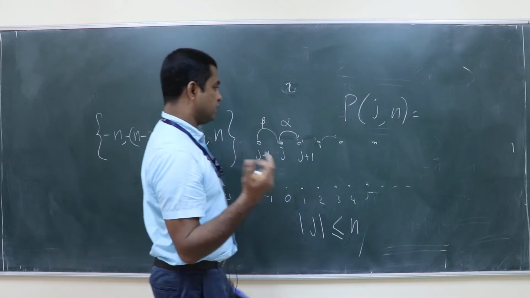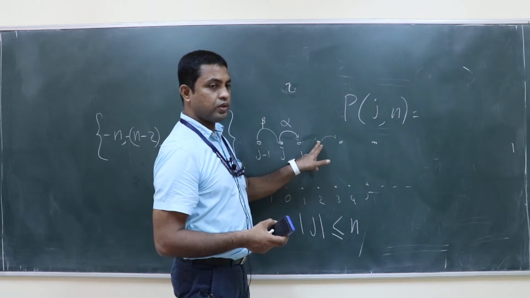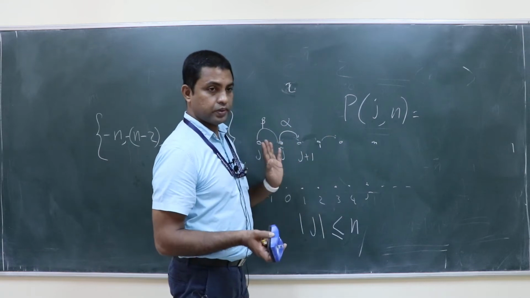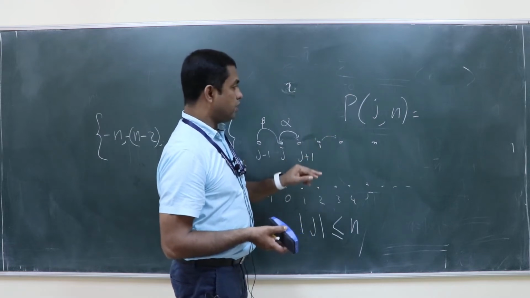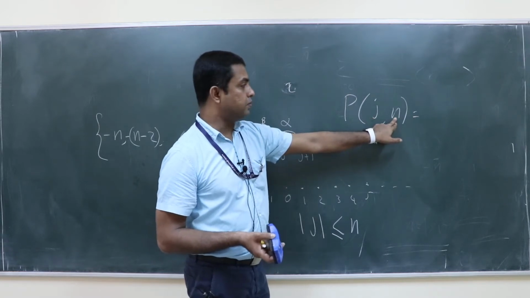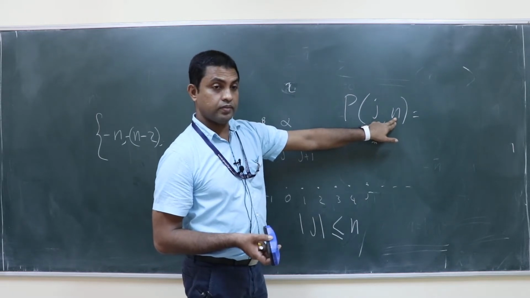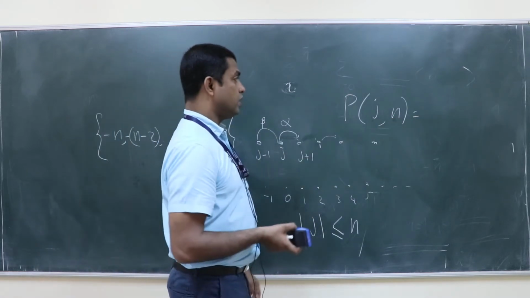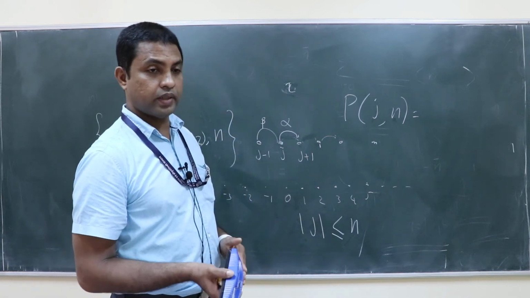Whoever is interested can look at that. So basically the movement at this step depends only on the previous step, not anything before that. That is very important. So if I want to be in site j at the nth time, or n trials, where should I be at the n minus 1 trial? Either at j minus 1 or j plus 1, right?